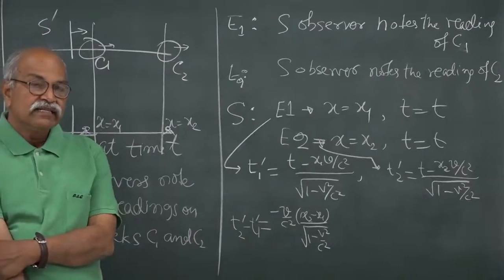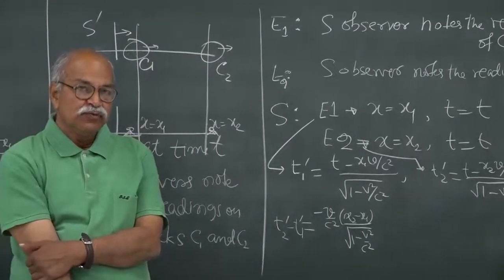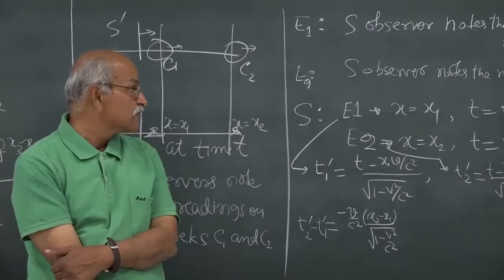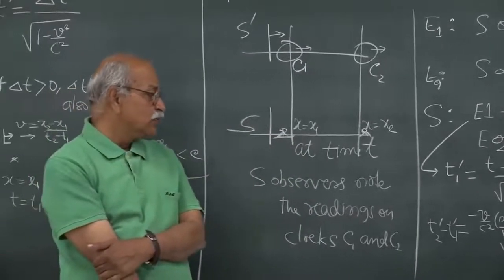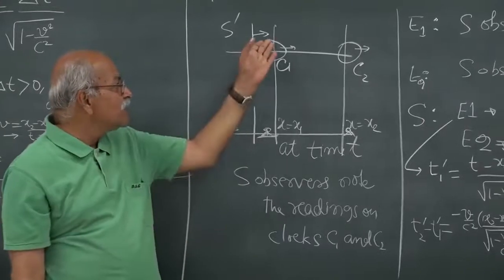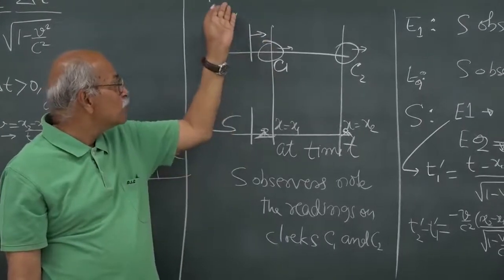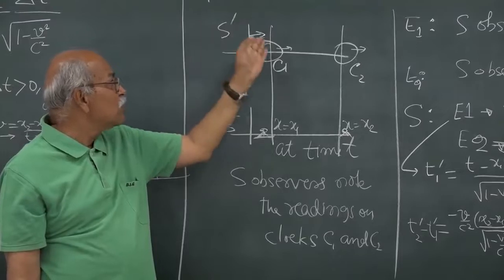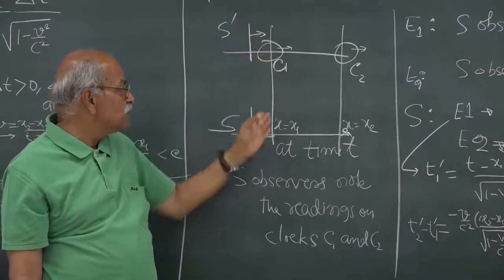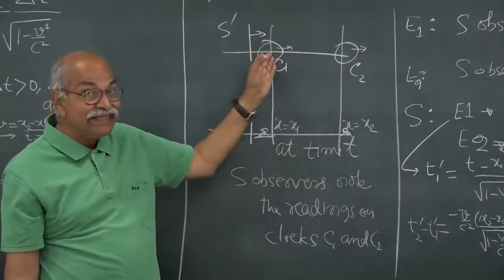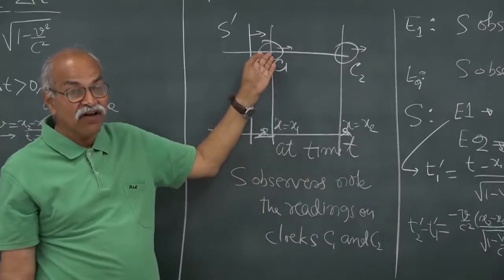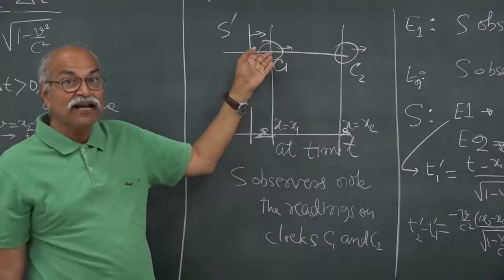So, you see that T1 prime is not equal to T2 prime, and T1 prime and T2 prime are the times observed by these S prime observers of these two events E1 and E2. So, these are also the clock readings, that is the meaning of a clock.